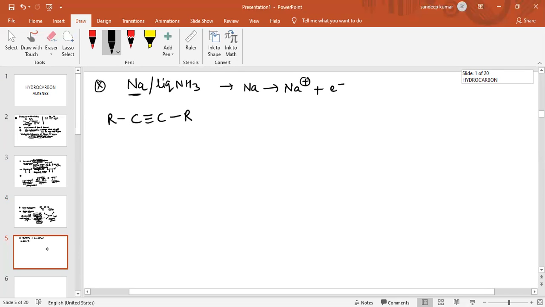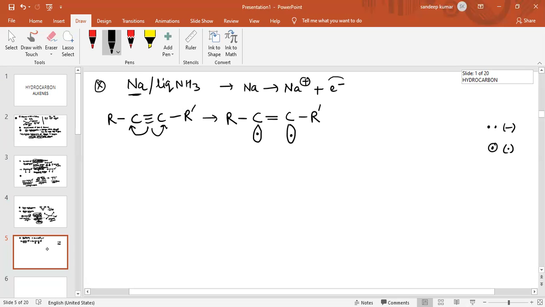So basically in the first step, this triple bond will break homolytically. One electron on this carbon atom, one electron on this carbon atom. So it is like this: C containing one electron, with a pi bond between the carbons. Also on this carbon atom there is one electron, and this is R, and this is R dash. As we know, when there are two electrons, there is a negative charge. When there is a single electron, it is a free radical.